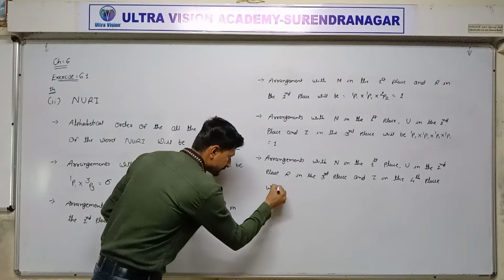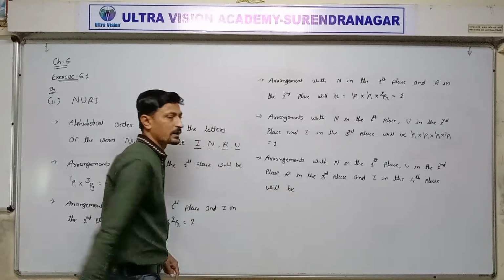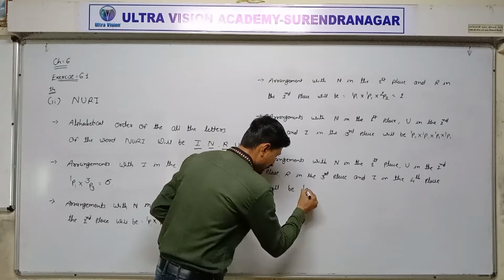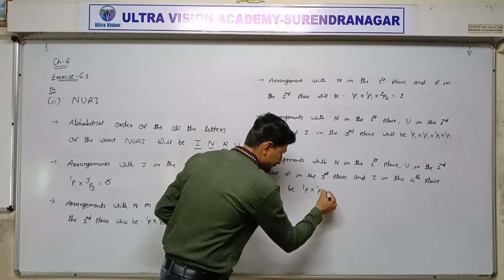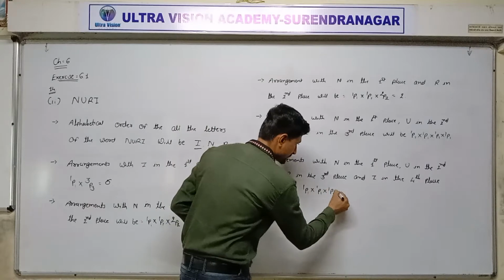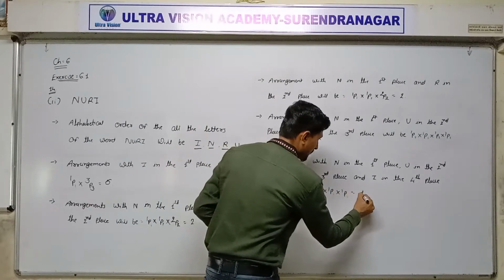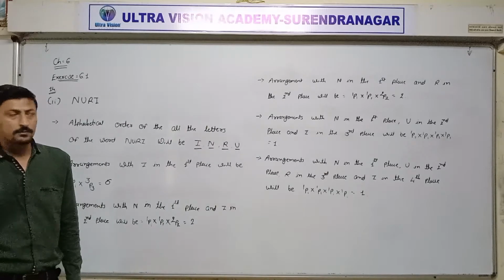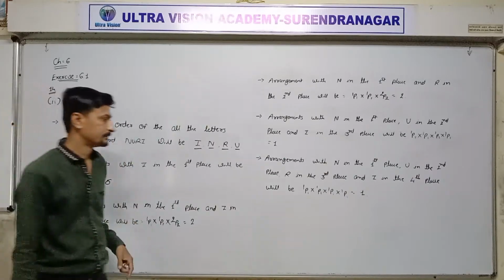Will be all 4 letters repeated a single time. So 1P1 four times, write down, is equal to 1P. Clear? So now the dictionary order of the word Nuri.